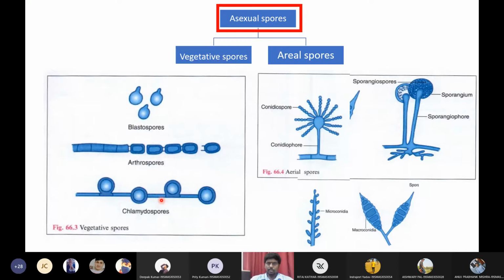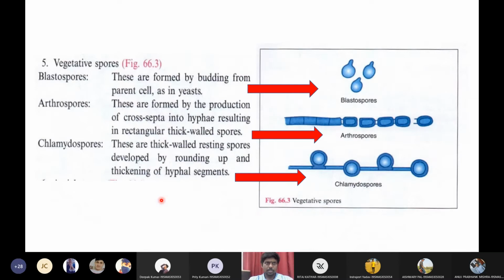So let us see individual characteristic features of these spores. The first one is blastospores. Blastospores are formed by budding from the parent cell as in yeast, whereas arthrospores are formed by production of cross septa in the hyphae, resulting in rectangular thick-walled spores. Then we have chlamydospores. They are thick-walled resting spores developed by rounding up and thickening a hyphal segment. So chlamydospores have a round thick wall, arthrospores have a rectangular thick wall, whereas blastospores have a tear-shaped outer wall. So these are the three features of vegetative spores.